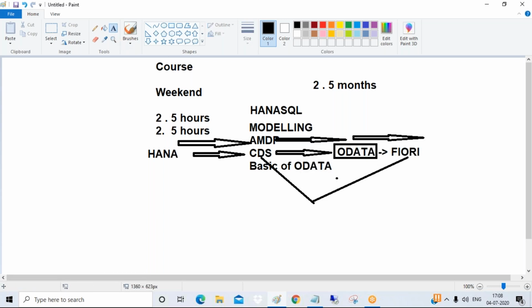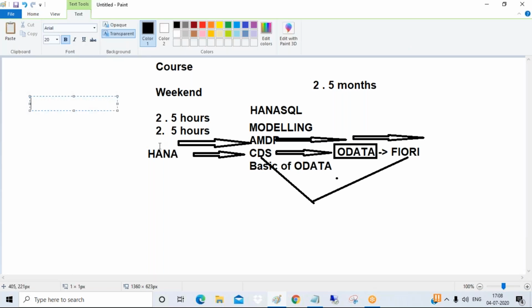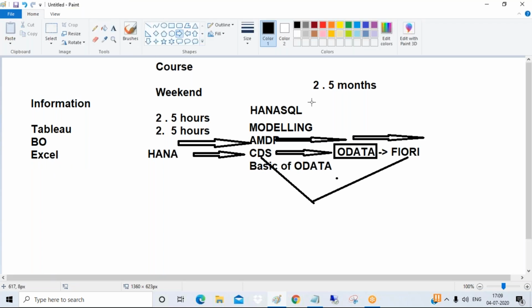And coming to modeling, modeling is nothing but designing information models. On top of these information models, we'll design the reports. All these reports will be designed like Tableau reporting, BO reporting, and Excel sheet. In Excel also we'll design different types of reports, using this concept called modeling. And we need to consume models also. We will consume models in your ABAP layer also.